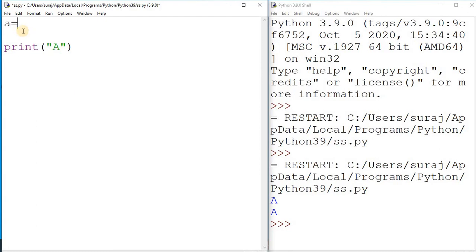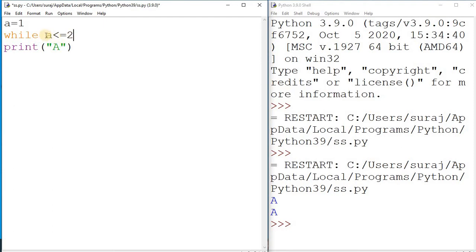Here I am taking one variable, a equal to 1, and here I am writing while. Once you write while, it must be followed by a condition, because here we are going to print A, suppose 2 times, 100 times, 200 times. Your computer should understand how many times you want to repeat a certain code. Suppose I want to repeat as of now 2 times. So here I am writing a less than or equal to 2. The value of a is 1, and it should repeat up to 2.